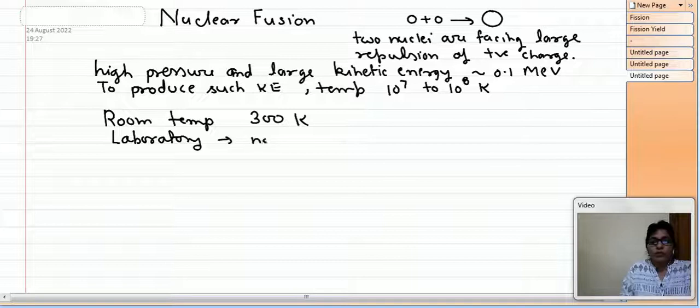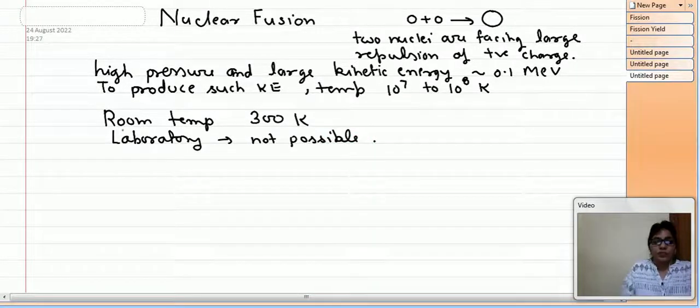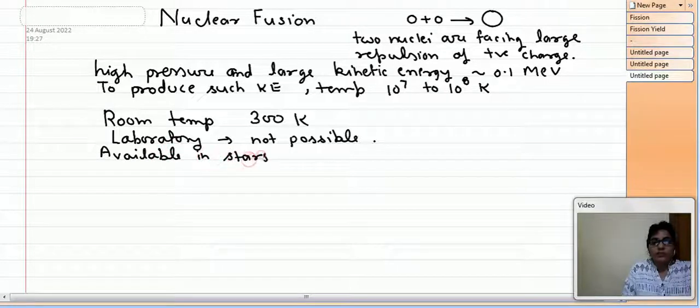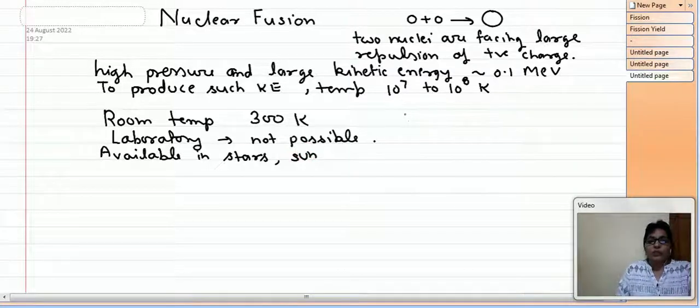Not possible. This is not possible in the laboratory to create such high temperature, but these are available in stars, in our sun. Such a temperature and pressure is available in stars and the sun. Therefore the source of the energy of the sun is nuclear fusion.